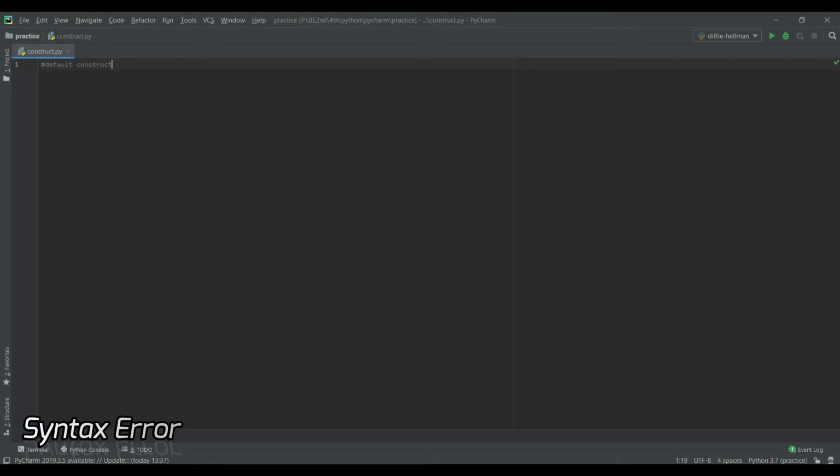Default constructor doesn't take any parameter. So let us see how it works. I'm creating a class, suppose named ABC. Suppose a class named syntax error.